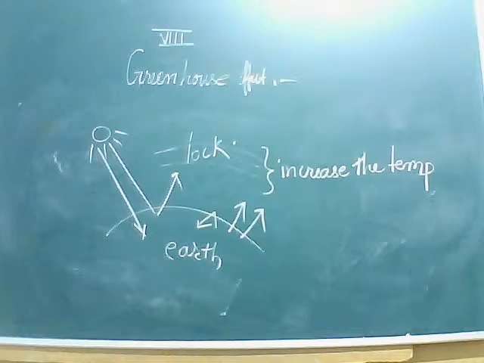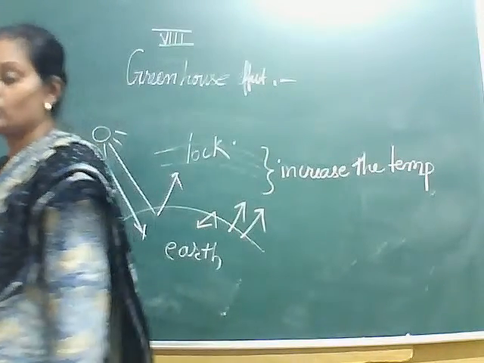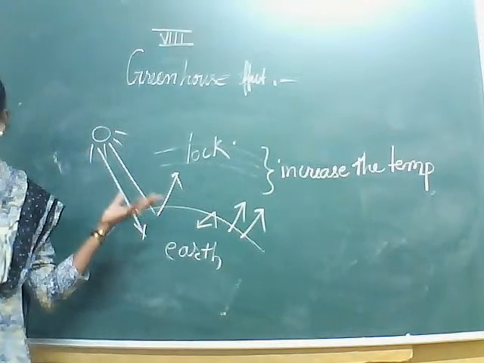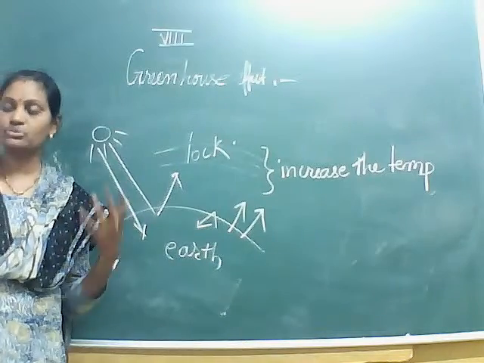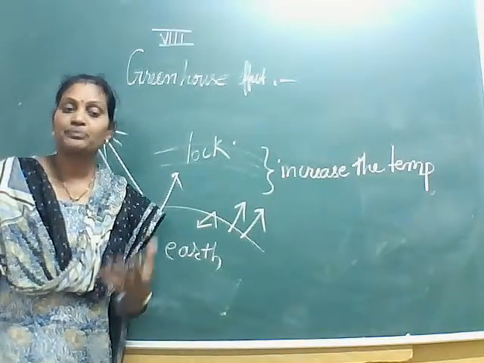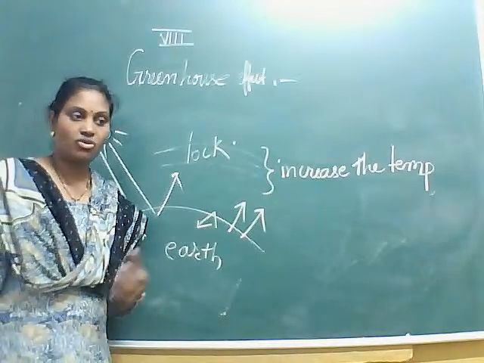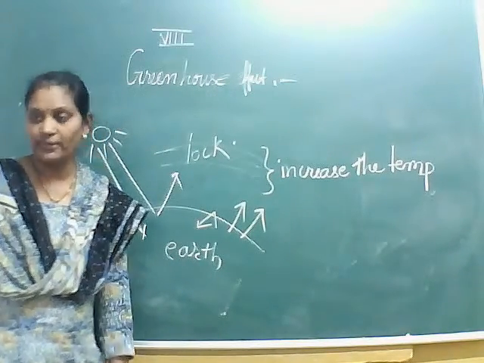So many countries have taken the initiative to prevent this global warming, to take precautions so that carbon dioxide emission and other greenhouse gases will be controlled.